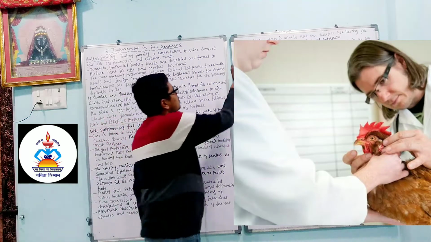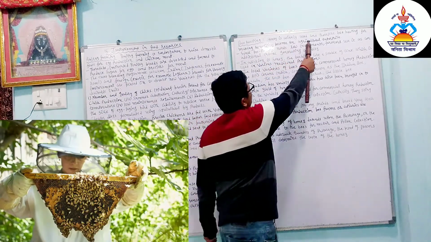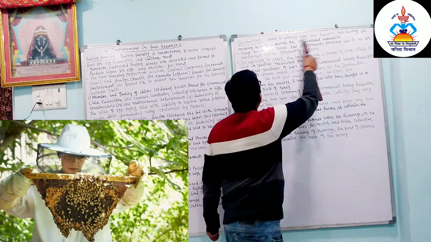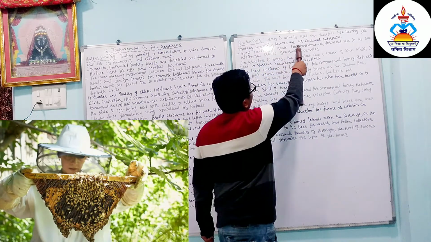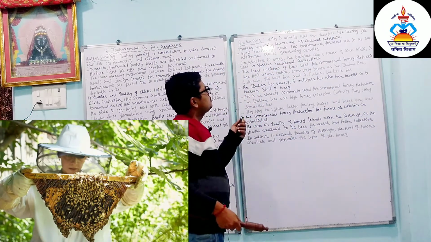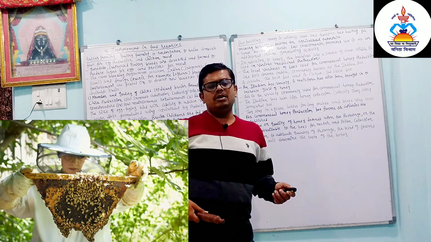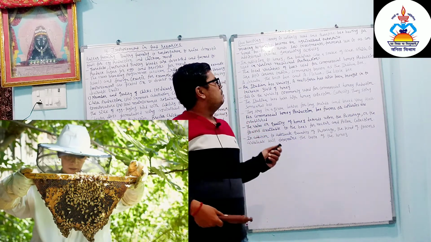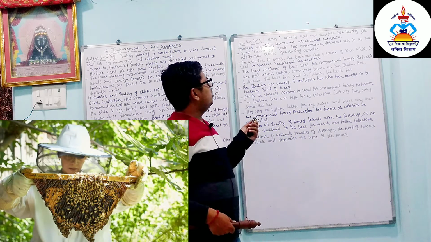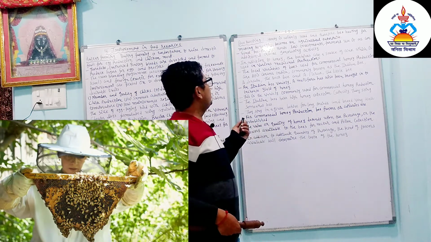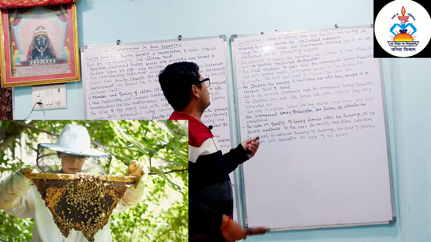Beekeeping. Honey is widely used, and therefore beekeeping for making honey has become an agriculture enterprise.